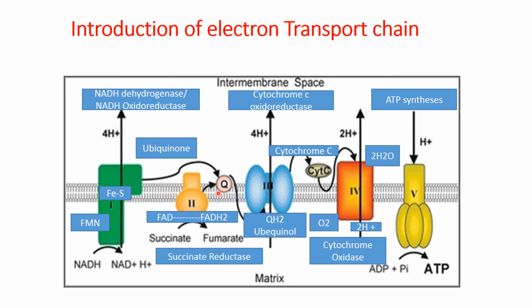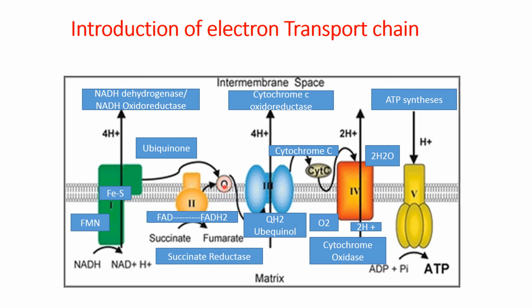The difference between complex 1 and complex 2 is that complex 2 is not a proton pump, it only delivers electrons to the ubiquinone. This ubiquinone in its oxidized form is known as ubiquinone, and by accepting electrons and 2 protons from the matrix side it is converted into